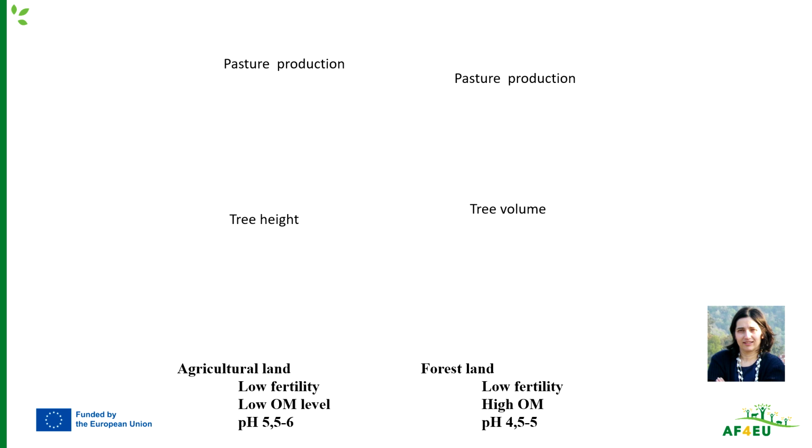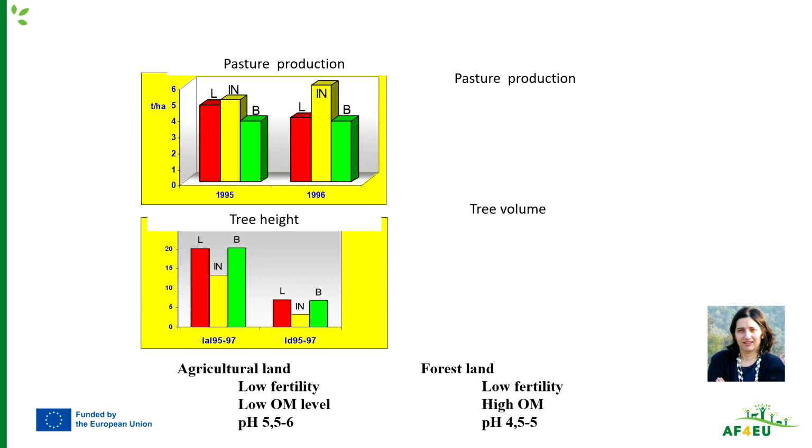For example, in agricultural land with low fertility, low organic matter level, and a pH of 5.5 to 6, we can see that when we do not add fertilizers, which is the green box, the low fertilization treatment, compared with fertilizers, the sewage sludge and inorganic fertilizer, if we fertilize, we increase productivity. Okay, but there is no residual effect of the sewage sludge in the second year.